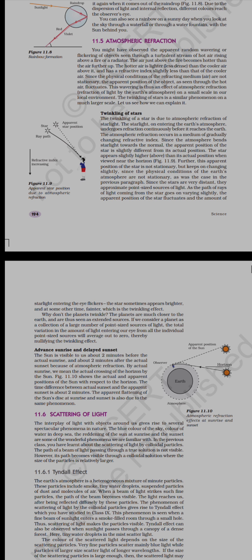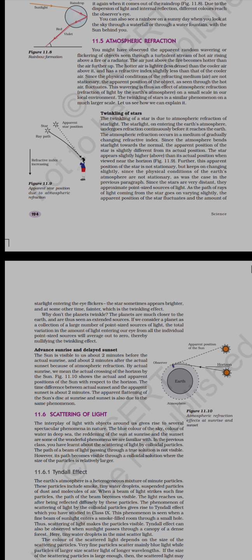So the starlight coming from the star and incident on the earth goes through refraction continuously because of that blanket of air around our earth, and due to the different densities of the layers of air.